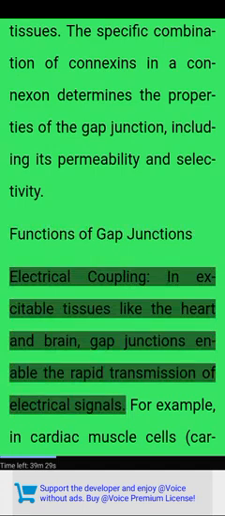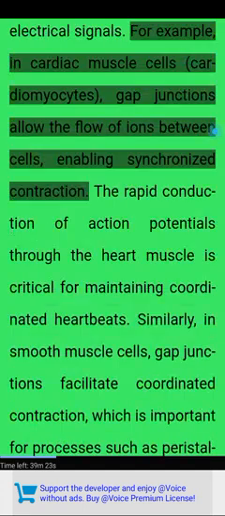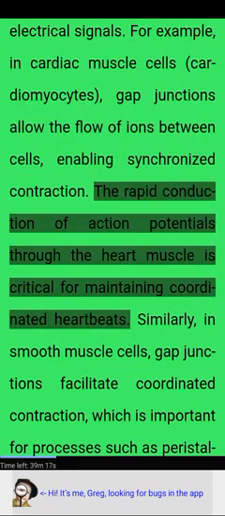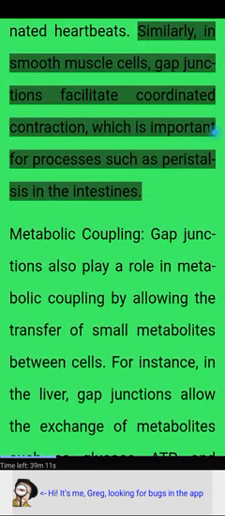Electrical coupling. In excitable tissues like the heart and brain, gap junctions enable the rapid transmission of electrical signals. For example, in cardiac muscle cells, cardiomyocytes, gap junctions allow the flow of ions between cells, enabling synchronized contraction. The rapid conduction of action potentials through the heart muscle is critical for maintaining coordinated heartbeats. Similarly, in smooth muscle cells, gap junctions facilitate coordinated contraction, which is important for processes such as peristalsis in the